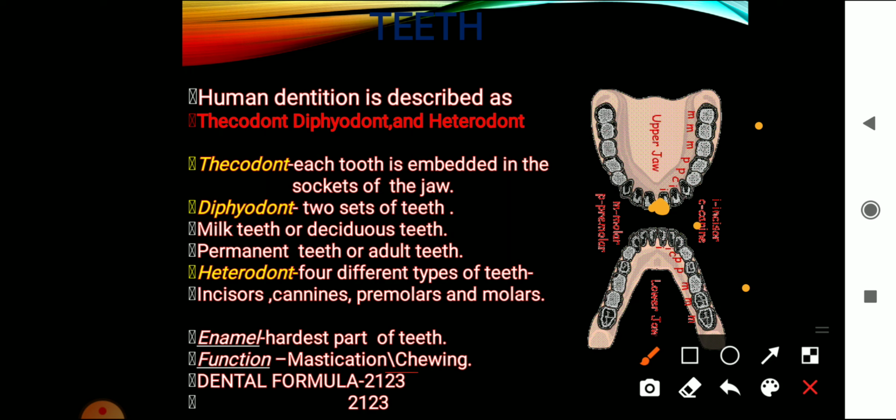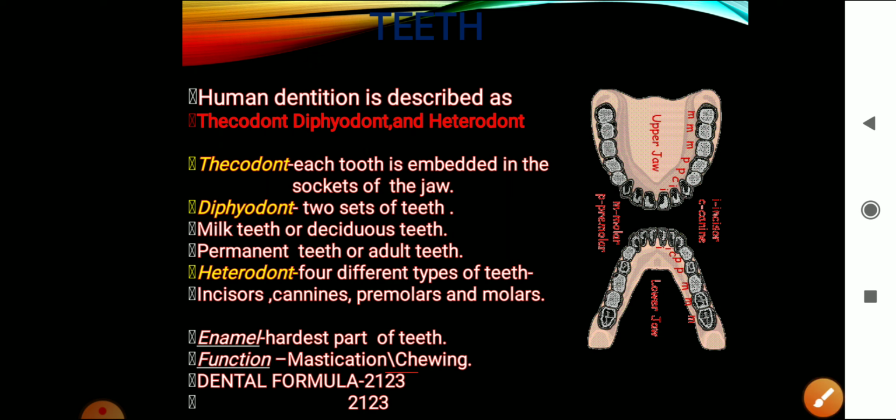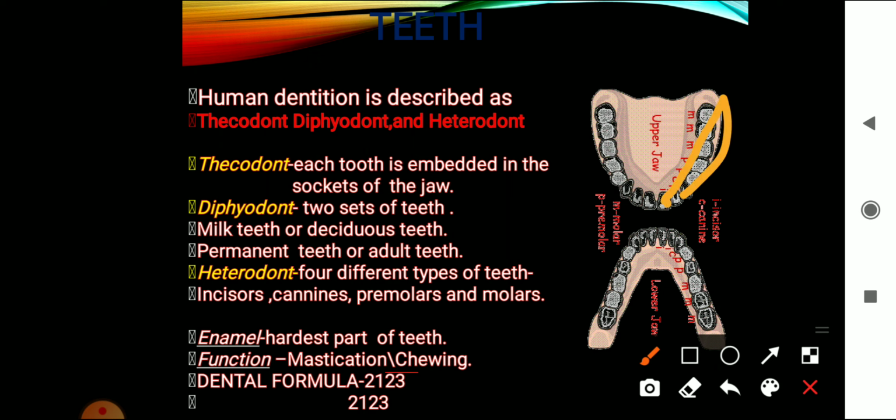Beside that, two pairs. Let us take one side, not both sides. Only this part, these 8 teeth. The same 8 teeth we have on the lower jaw also.